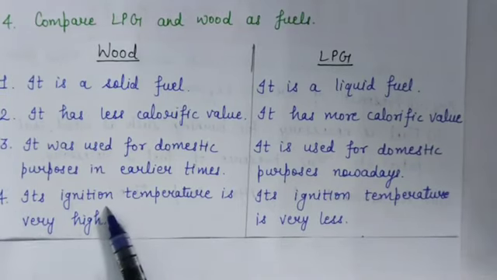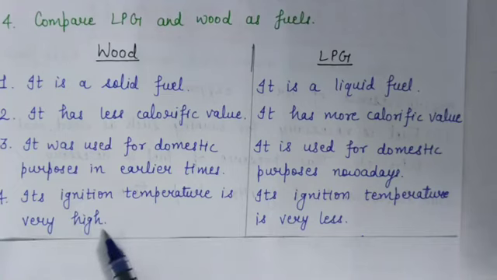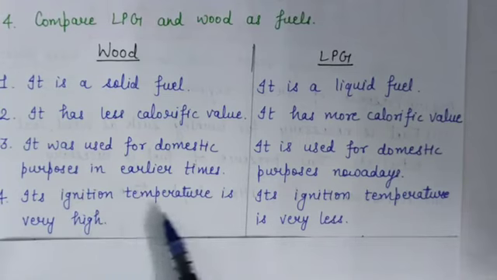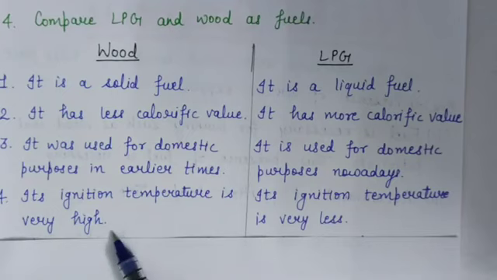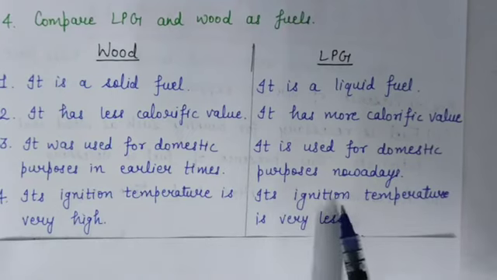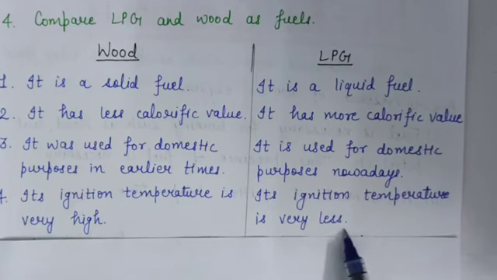Next is its ignition temperature is very high, means the lowest temperature at which a substance starts burning is called ignition temperature, and the ignition temperature of wood is very high, but the ignition temperature of LPG is very less.